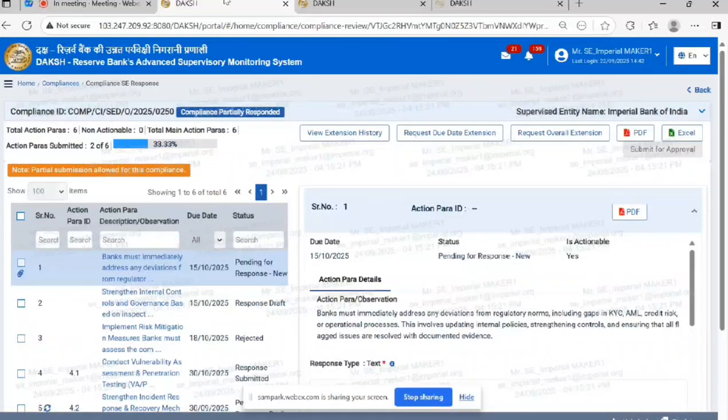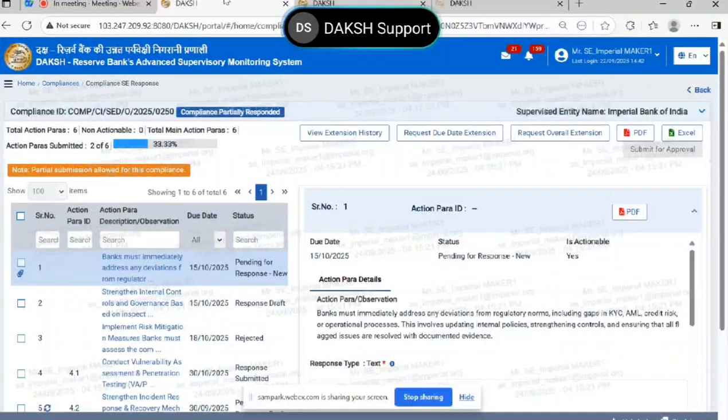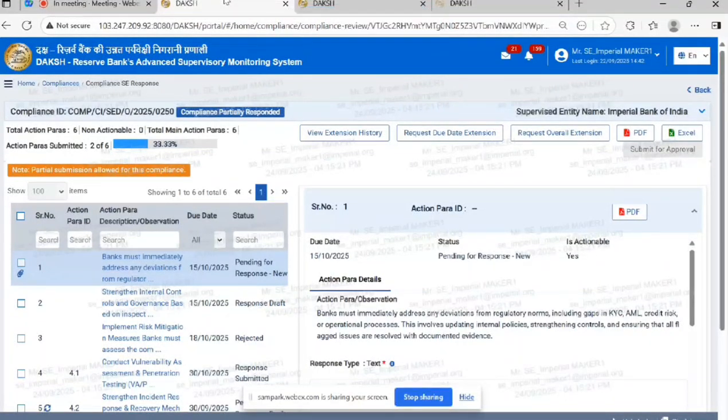Next, there is one query that we do not have any customer interface, so do we come under the purview of Daksh? Yes, of course. It is not about customer interfaces. Each and every supervised entity that has received the certificate of registration from RBI needs to be onboarded on Daksh. There is no other criteria. You are being supervised by RBI, that is the only criteria. Basically, our NBFCs, irrespective of their size, asset, or exposure to customer interface, all of them need to be onboarded.